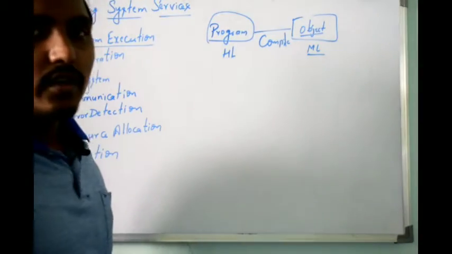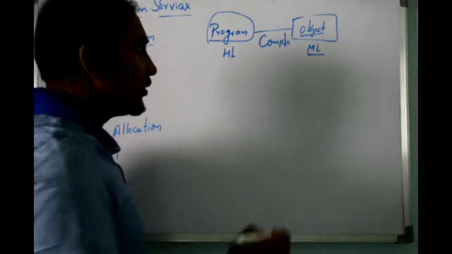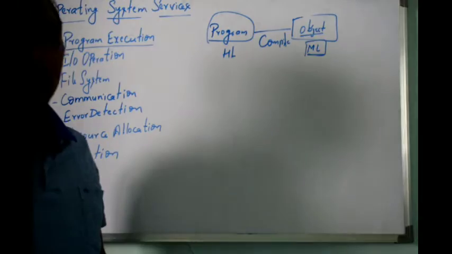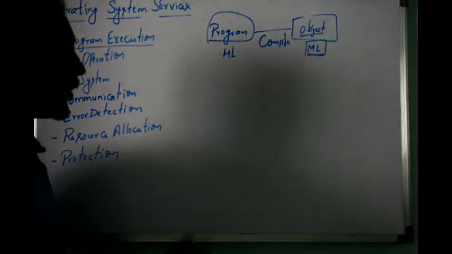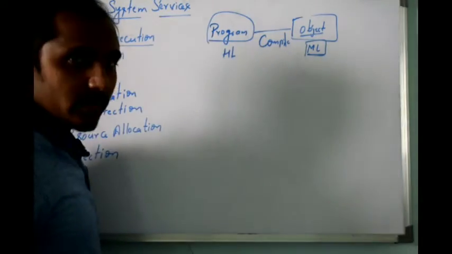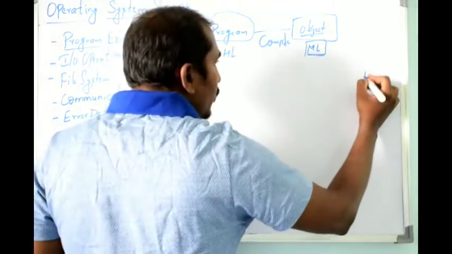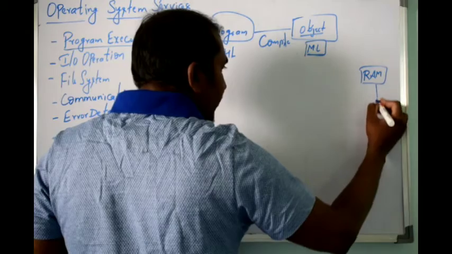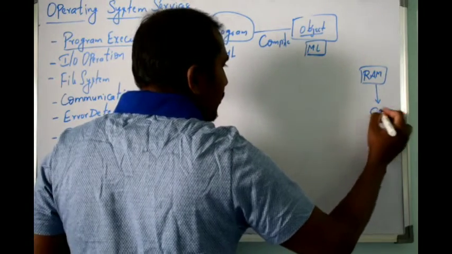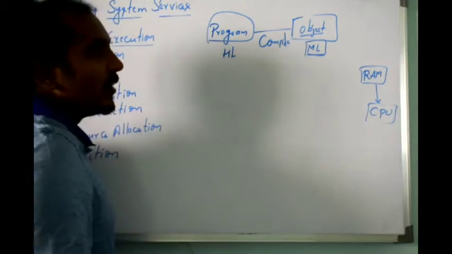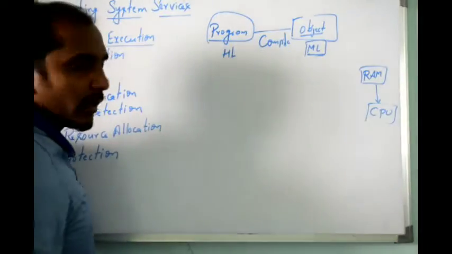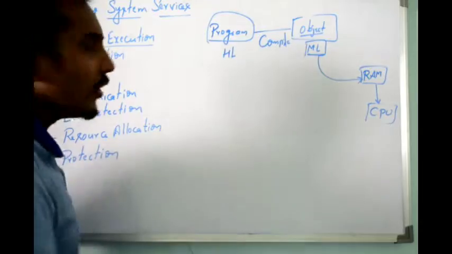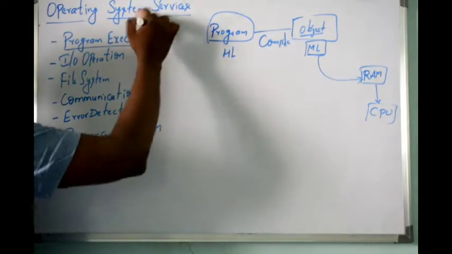Now this is a program which can be understood by your computer. If it has to be executed, it has to be loaded onto our memory called RAM, which is directly accessed by your CPU. This loading function is done by your operating system.